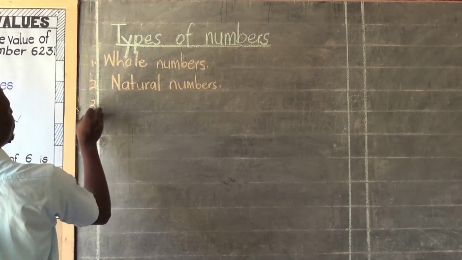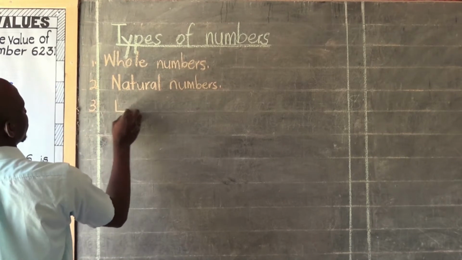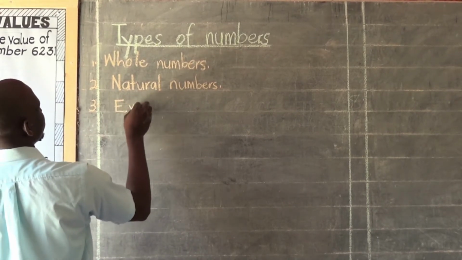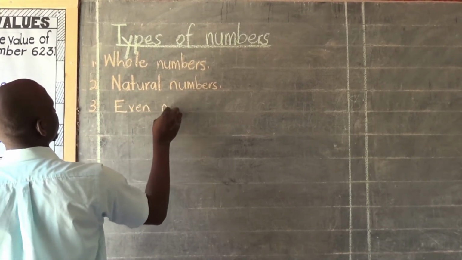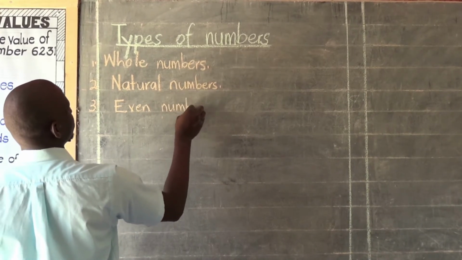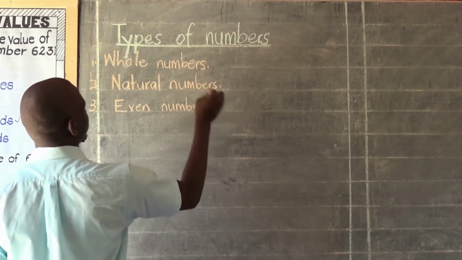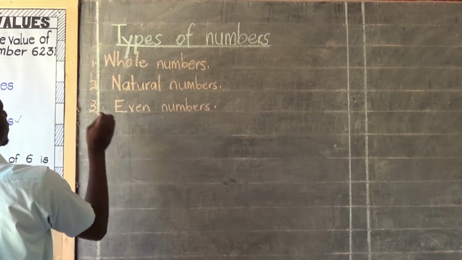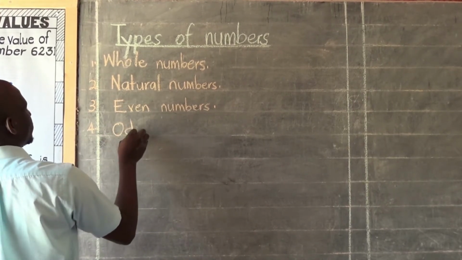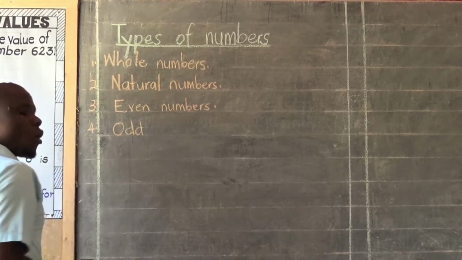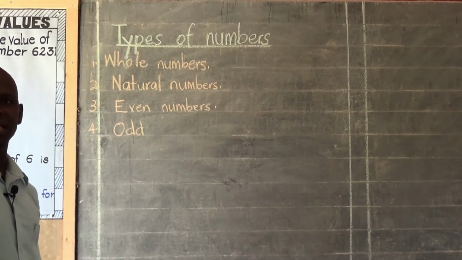Then we shall move further to look at even numbers. We shall also look at odd numbers. Mind you, it is odd numbers, not old numbers.